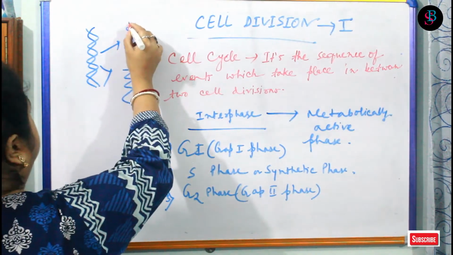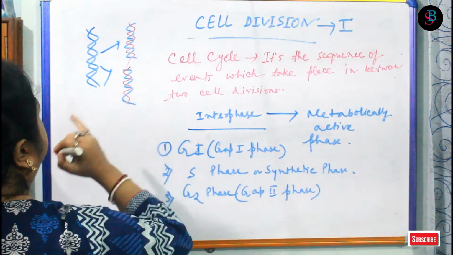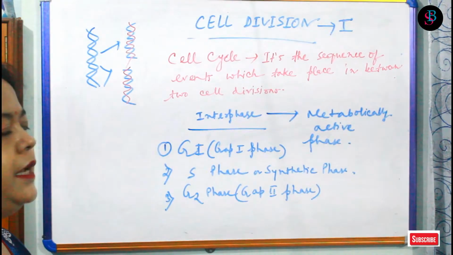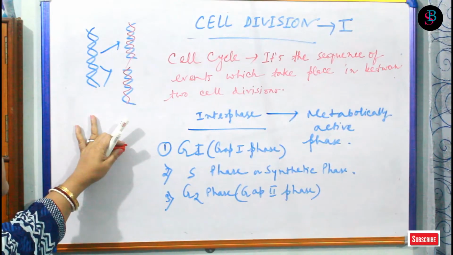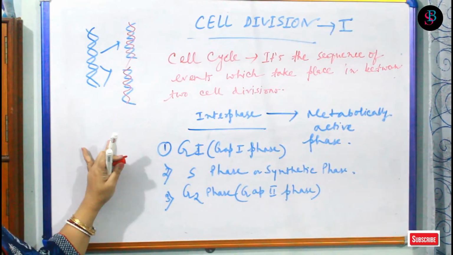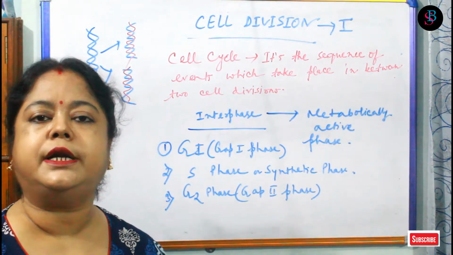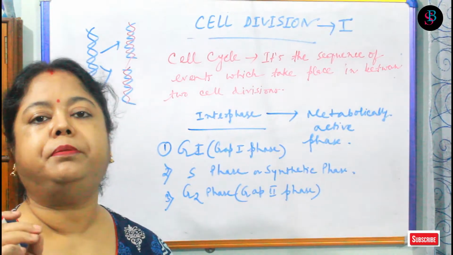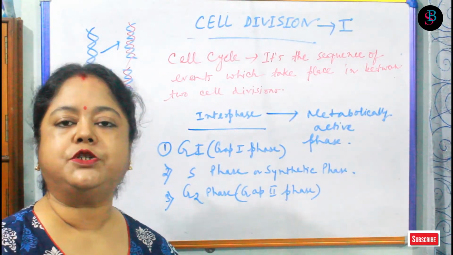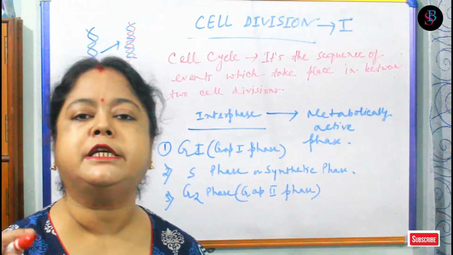Now each strand will form the new one. With the blue one, the red one is the new. Now what is semi-conservative? That's in semi-conservative replication, this condition will retain. That means in a new molecule there should be a new strand as well as the old strand. So partially conserving the parental structure. That's why it's known as the semi-conservative method. So DNA replication takes place in S phase.